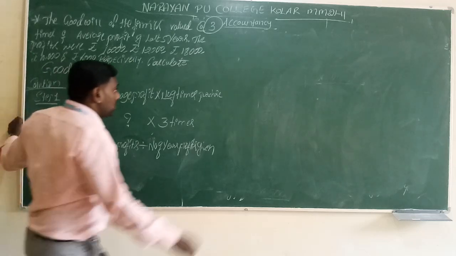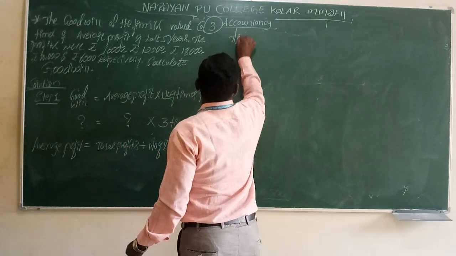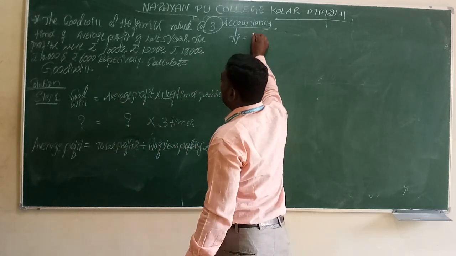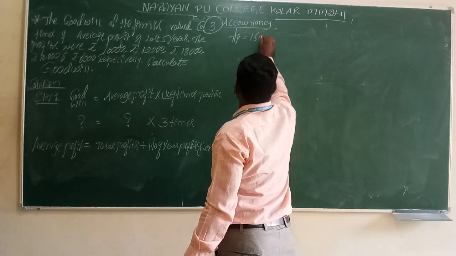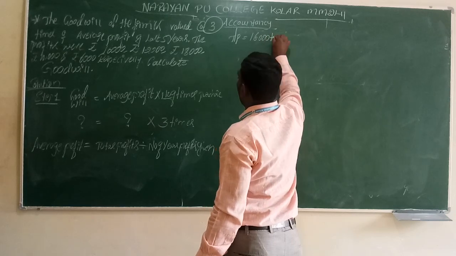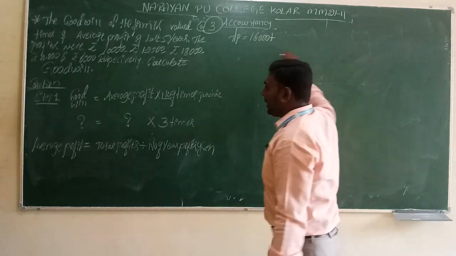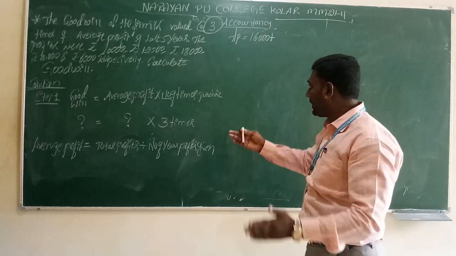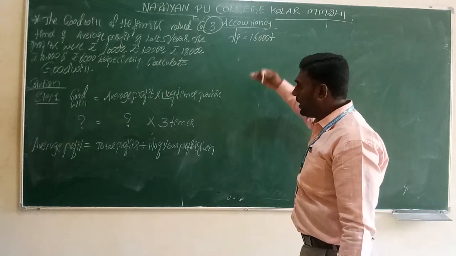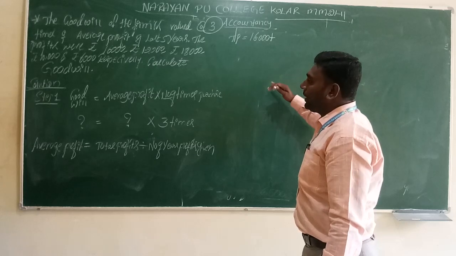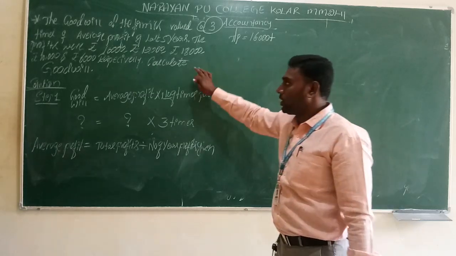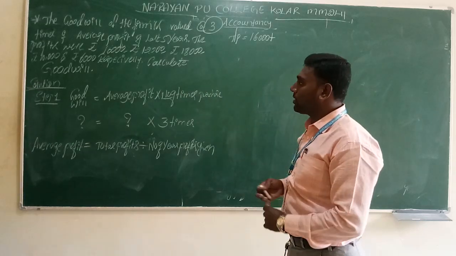In the next slide, total profits is equal to: first year rupees 16,000 plus. If profits and losses are given, we have to bifurcate them: profit we write separately, loss we write separately. By deducting the loss from the profit, we get the total profit. But in this question no losses are given, only profits.